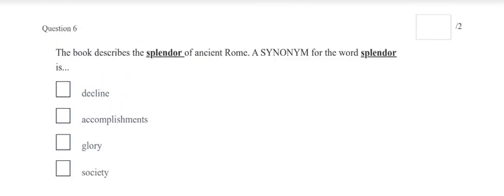Question 6. The book describes the splendor of ancient Rome. A synonym for the word splendor is decline, accomplishments, glory, or society.